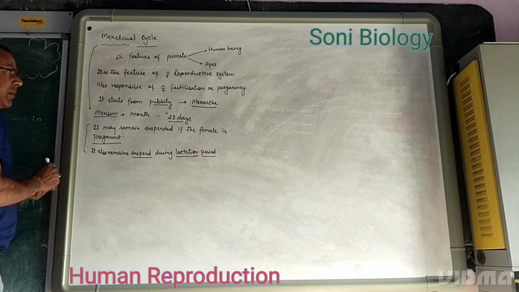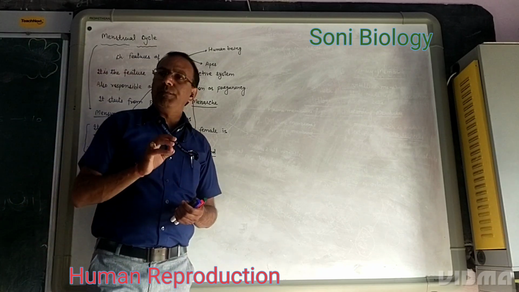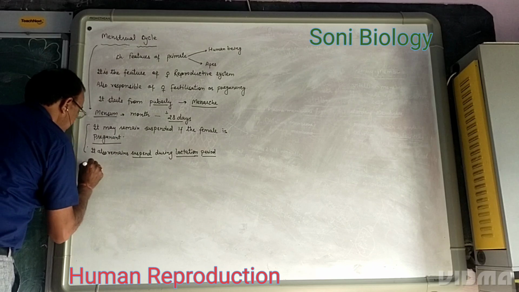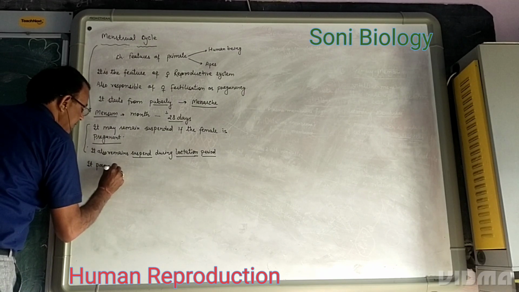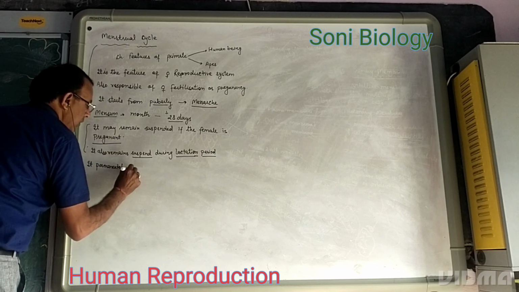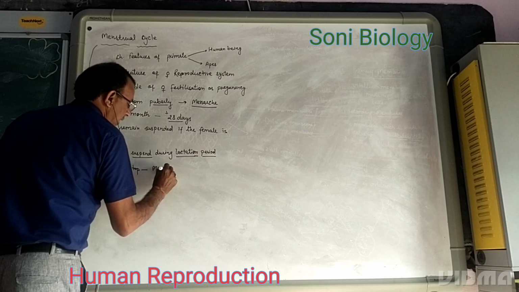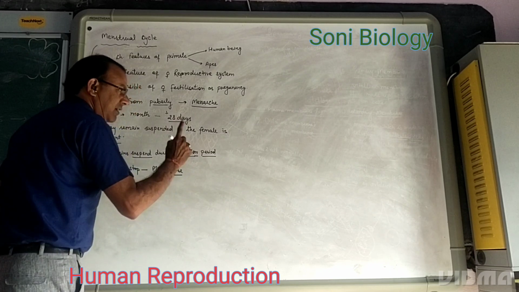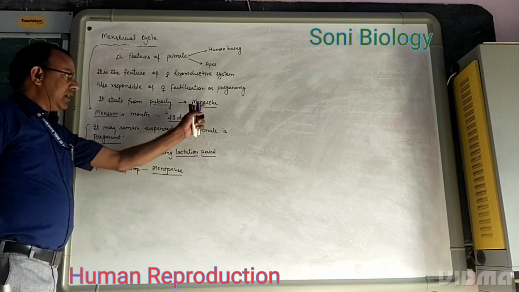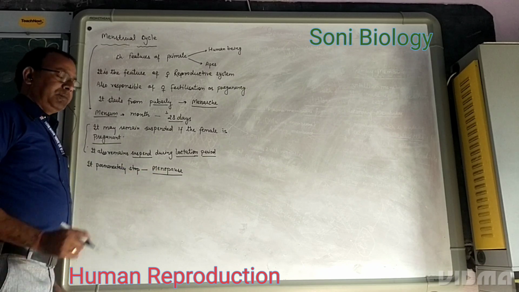The menstruation cycle permanently stops at the time of menopause. The condition in which the menstruation cycle first occurs is called menarche, and the stoppage of the menstruation cycle is called menopause.